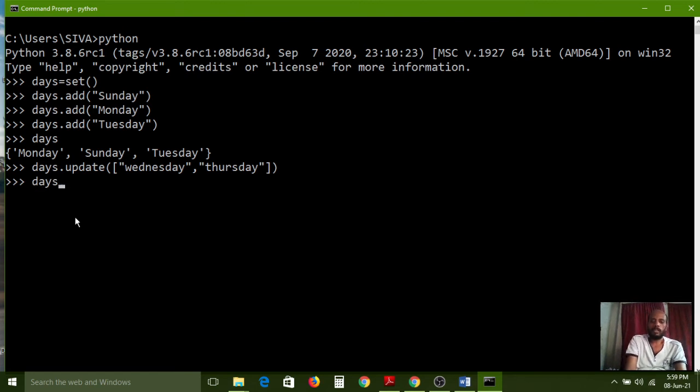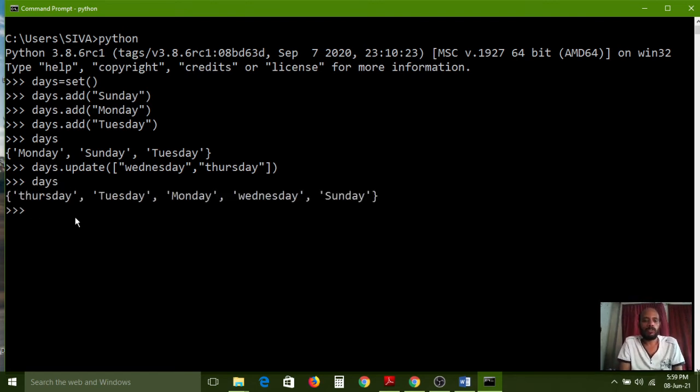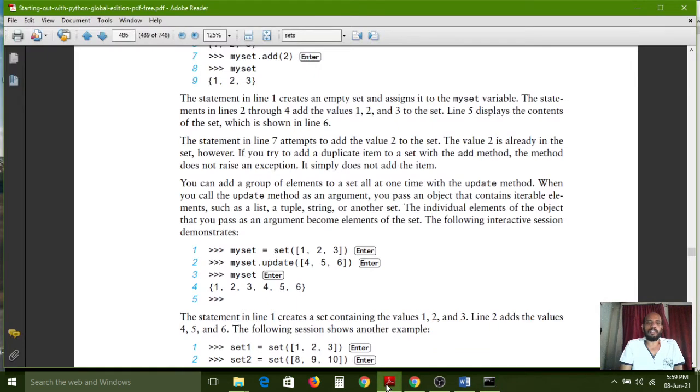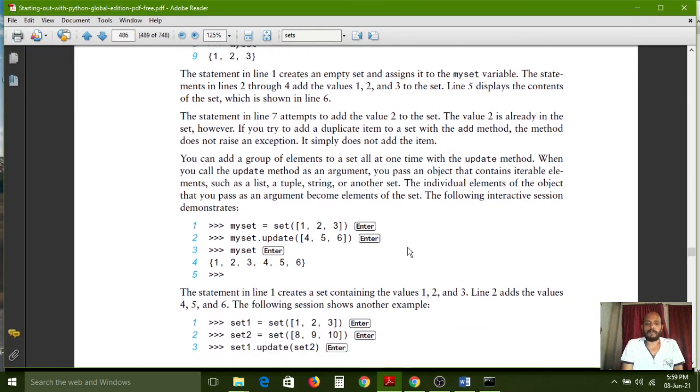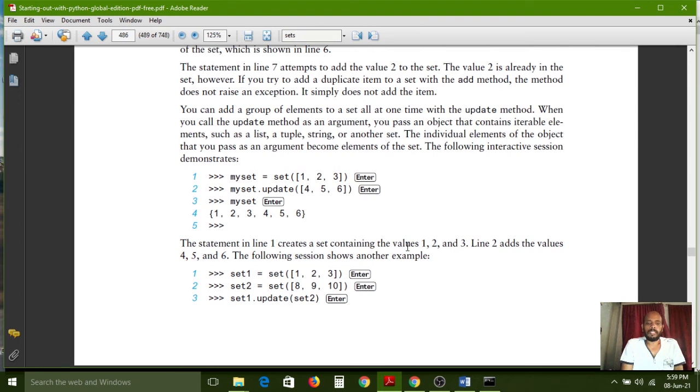Now I want to see the days, so all of you carefully observe: Thursday, Tuesday, Monday, Wednesday, Sunday. So it is maintaining string format now. If you haven't used the square brackets, then these strings can be divided into multiple strings, nothing but each and every letter can divide into a single string. Like that, these two strings also can be divided into a letters format, not a string format. Okay, right. So if you want to add any elements or update any elements, this is the process.